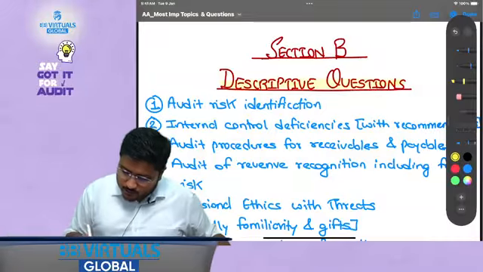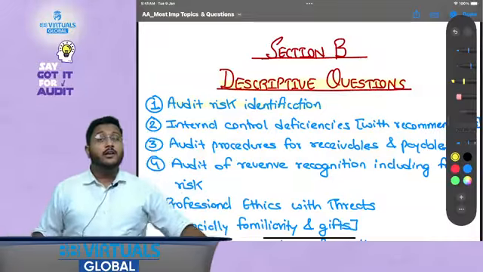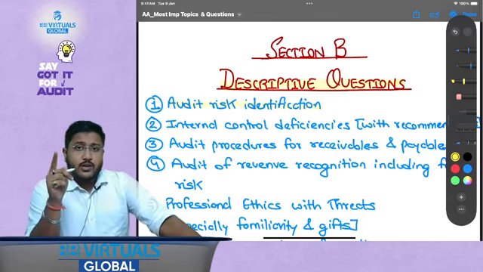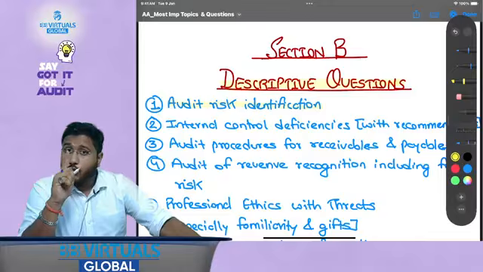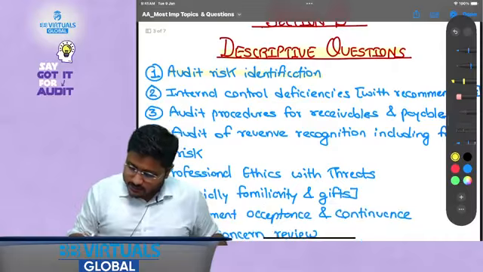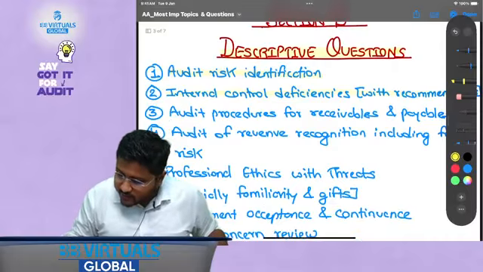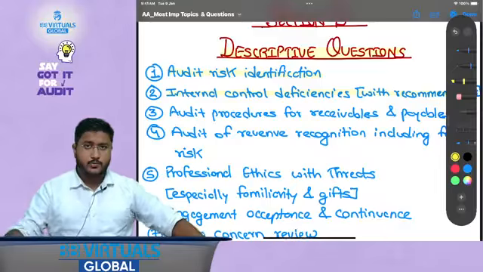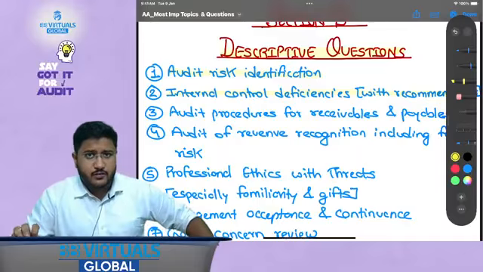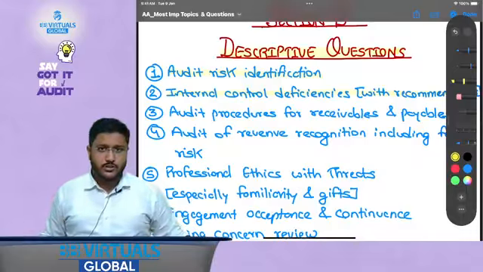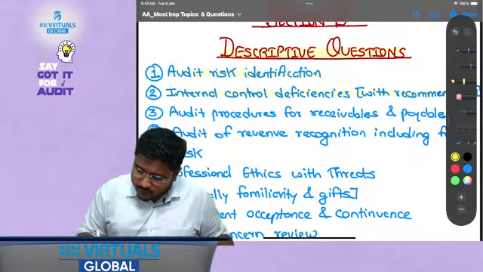For descriptive type questions, audit risk identification. One question is generally asked on that: define the audit risk, identify the audit risk in the scenario. So audit risk identification is one such area which is tested. Then internal control deficiencies with recommendations for improvements as well. That is, you will be asked to test the internal controls and identify the deficiencies, and sometimes communicate those deficiencies to management and those charged with governance as well.